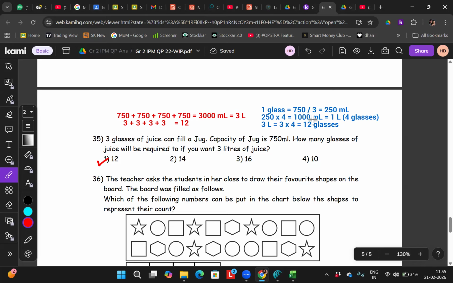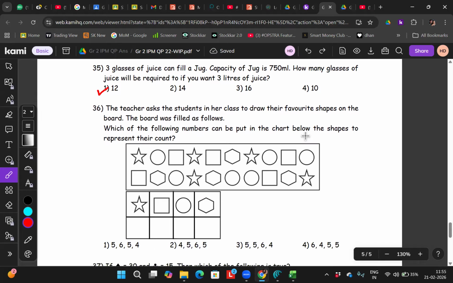So 4 glasses are required for 1 liter. Similarly, you will require 3 liters, so you take 4 into 3, which is equal to 12 glasses. I solved it in two different ways. Both ways are fine to do, right?